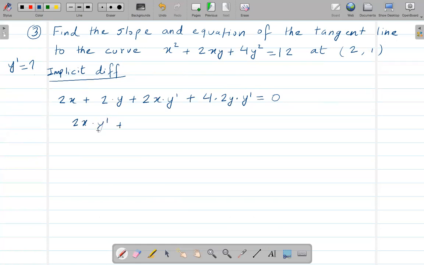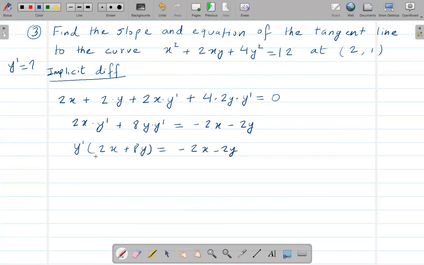Plus 8y times y prime is equal to, when I move this to the other side, negative 2x, negative 2y, right? And then from here, I can factor out this y prime. So 2x plus 8y is equal to negative 2x, negative 2y.